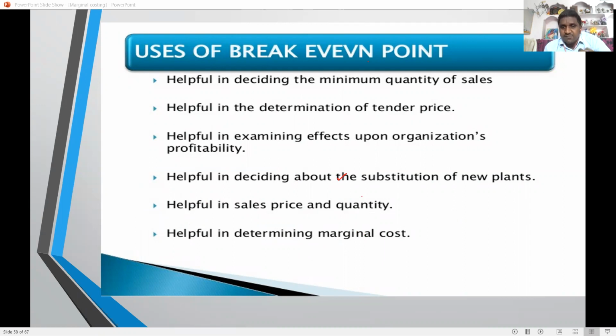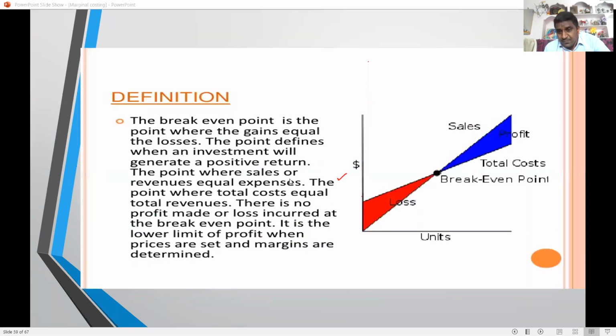How to maximize the profitability. It is helpful in decision making, substitution of products, make or buy decisions, and price and quantity determination using the marginal cost. These are the uses of the break-even point. So the break-even point is the point at which neither profit is earned nor loss is made. That point is called the break-even point.